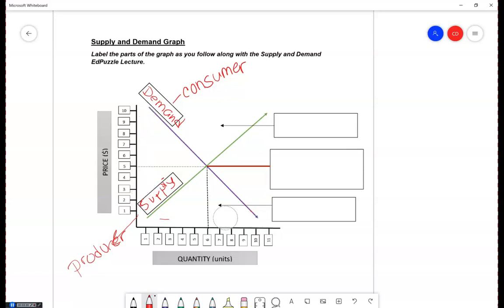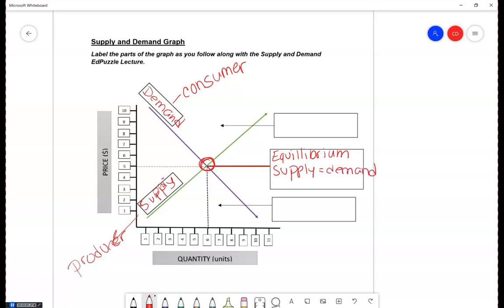Now, there is a point in these two curves that intersect. Right here. And this is called equilibrium. This is when supply is equal to demand.